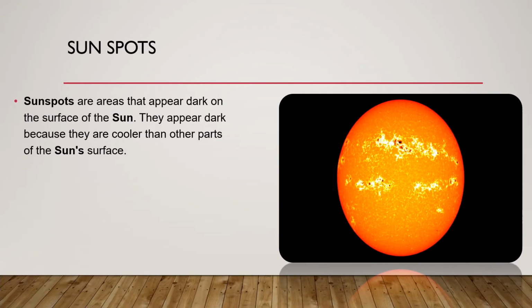So, these are the sunspots. In the picture, you can see a very close look of the sun. This is how the sun looks. And you can also see black dark marks. What are these marks? These are called sunspots. Sunspots are areas that appear dark on the surface of the sun. They appear dark because they are cooler than other parts of the sun's surface. So these dark parts are known as sunspots.